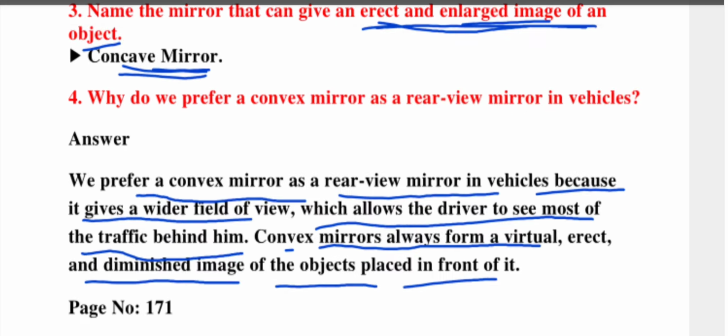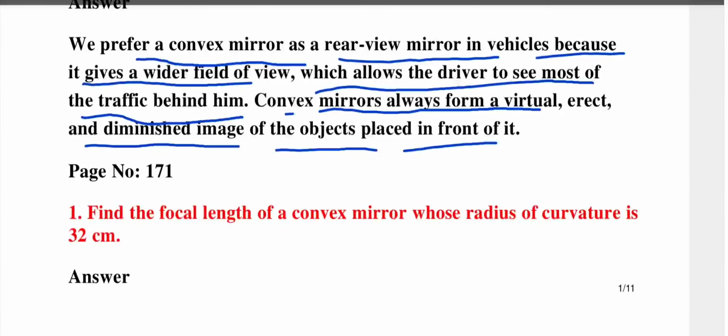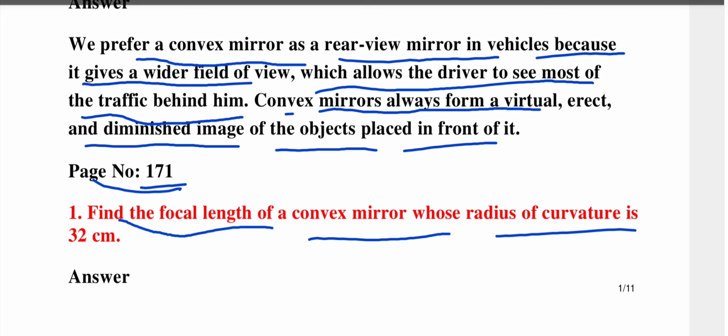Next question is on page number 171. You can follow along with the textbook also. Find the focal length of a concave mirror whose radius of curvature is 32 centimeters.